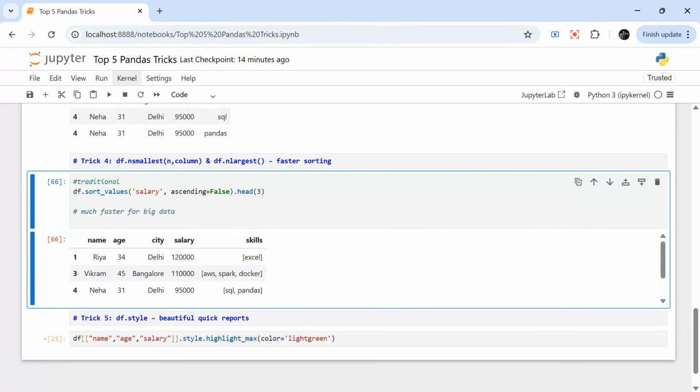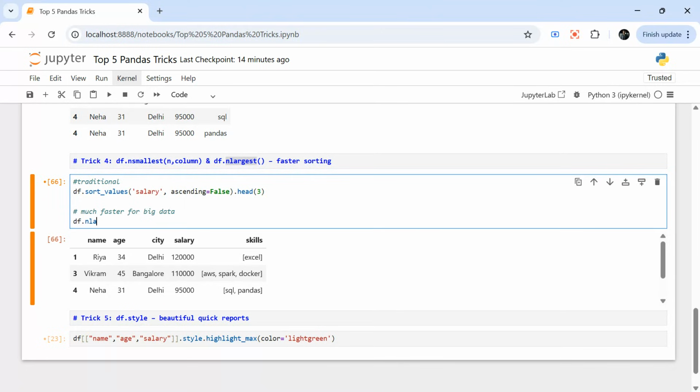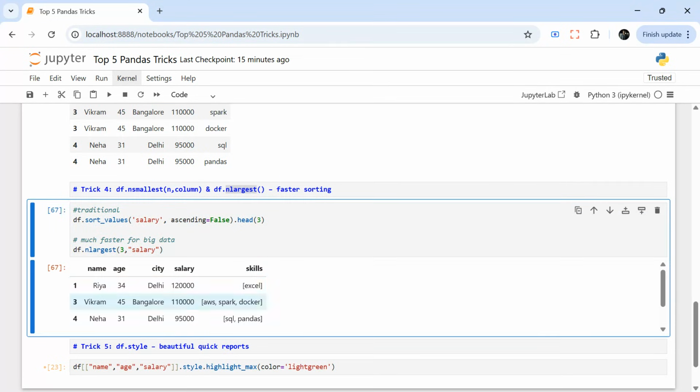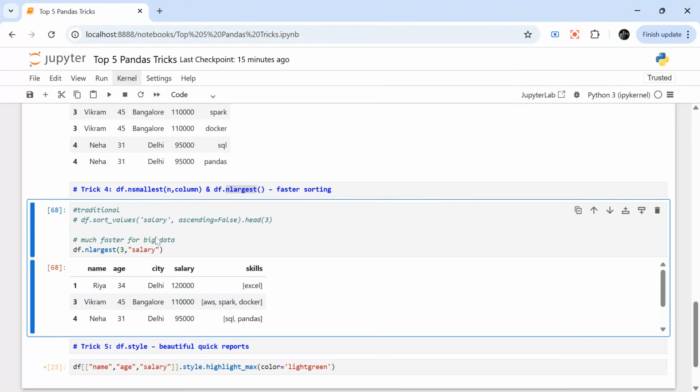But we have another function, nlargest or nsmallest, and this is much faster. So I'll say df.nlargest, and how many do I want? N means, let's say I want the top three. I want the largest three, based on salary. So I will pass salary, and I want the top three rows from df. I should still get Ria, Vikram, Neha. See, Ria, Vikram, Neha I'm getting. I can comment out the earlier code if you think it is coming from there. And it is much faster.